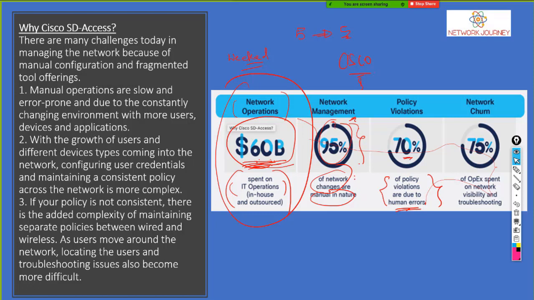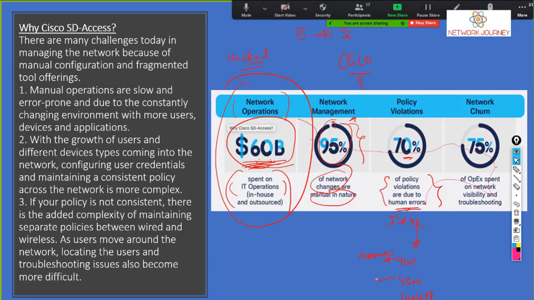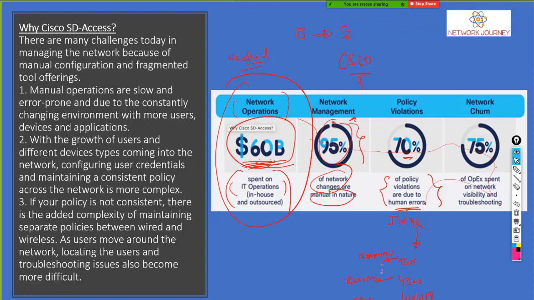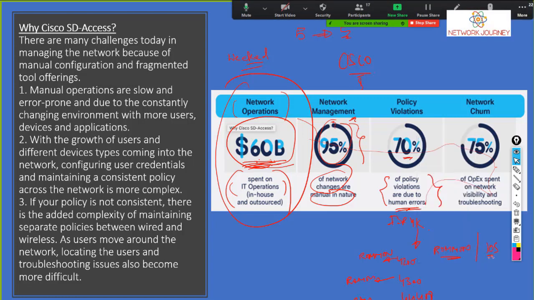You try to upgrade, let's say, ISR 4K. ISR 4K comes with 4200, 4300, 4400. And each of the boxes has its own ROMMON mode. Agree? They have their own ROMMON mode. So how do you upgrade them? First you upgrade the ROMMON accordingly, and then you upgrade the IOS.